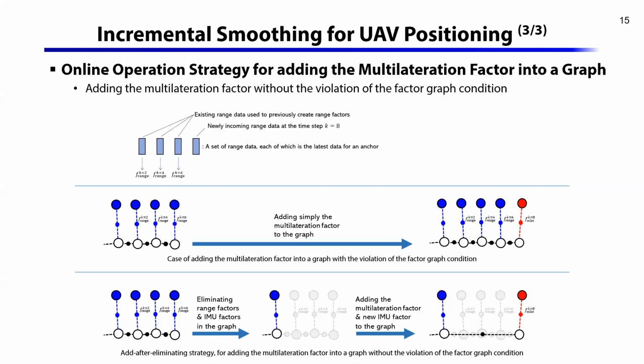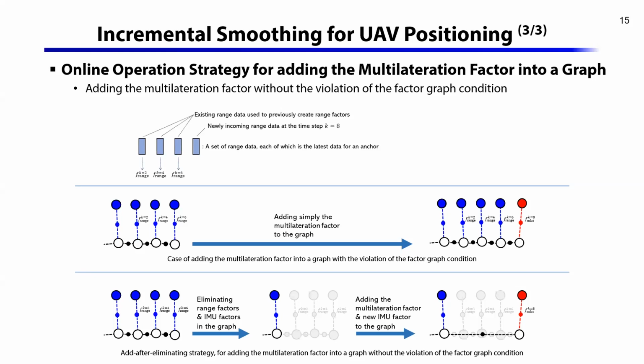However, if the multilateration vector is just added to the graph, it leads to the violation of the vector graph condition that all vectors should be independent, because ranges from other anchors used for multilateration were already utilized for range vectors. To overcome this issue, we propose a method named add-after-eliminating strategy for adding the multilateration vector into the graph without the violation of the vector graph condition.